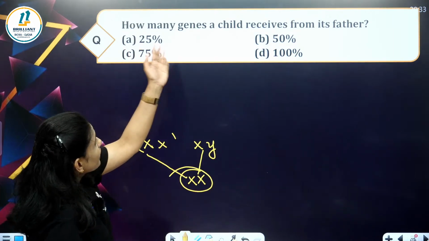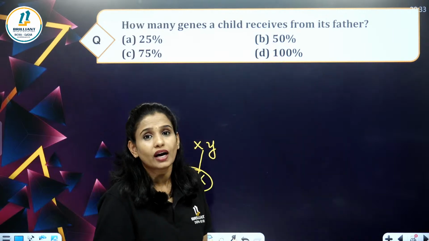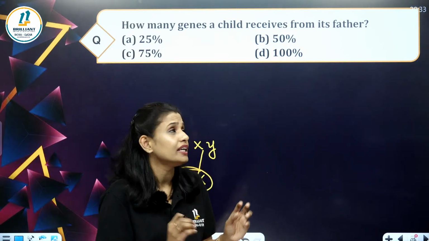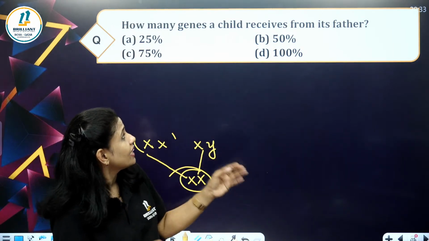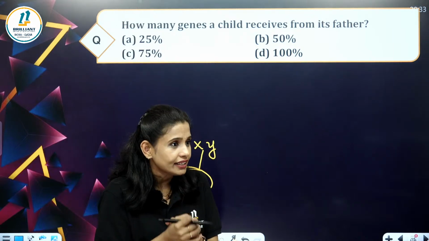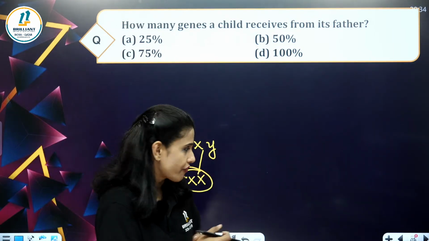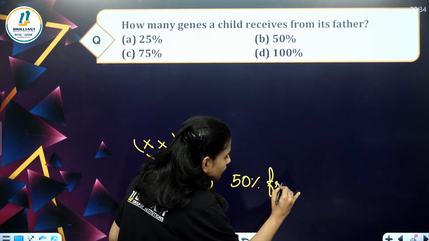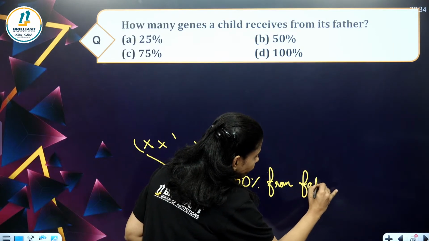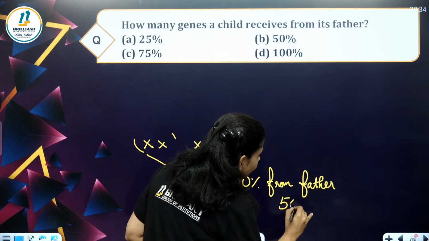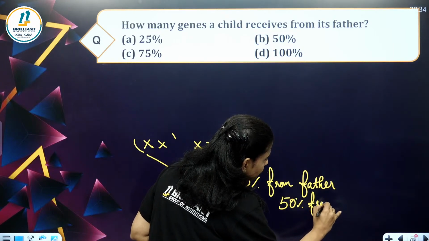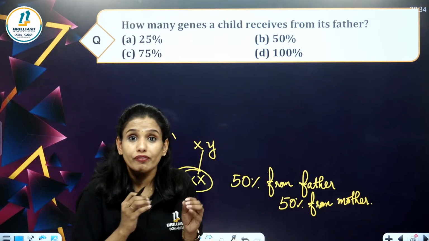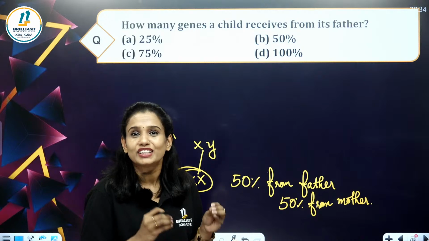See, it is a direct question. How many genes does a child receive from its father? It is half, right? That means 50% from father, and the other 50% from mother.